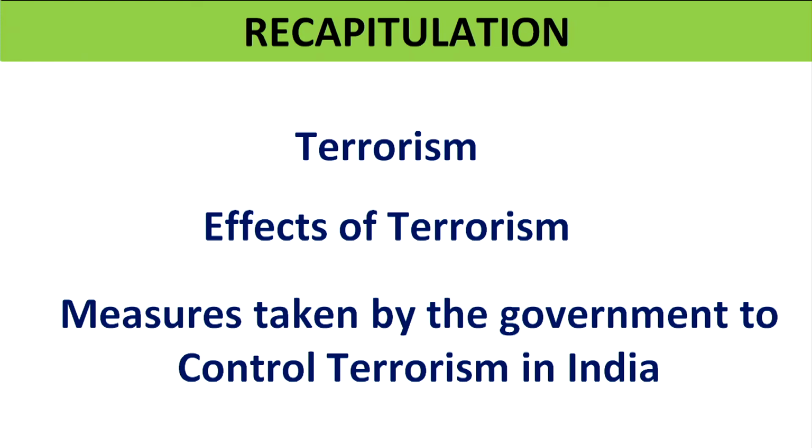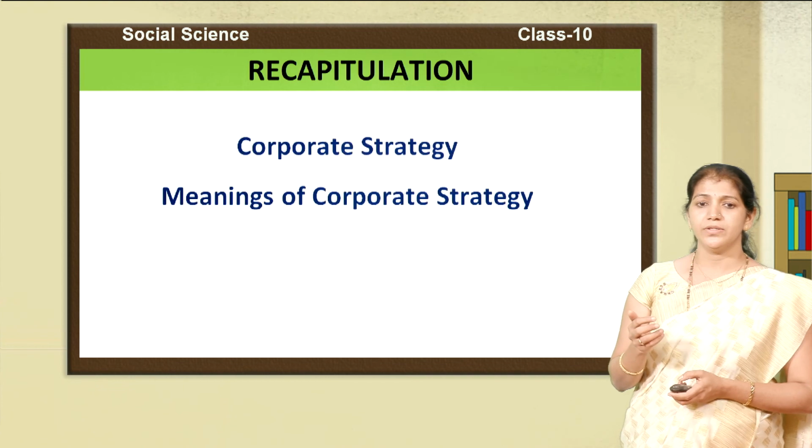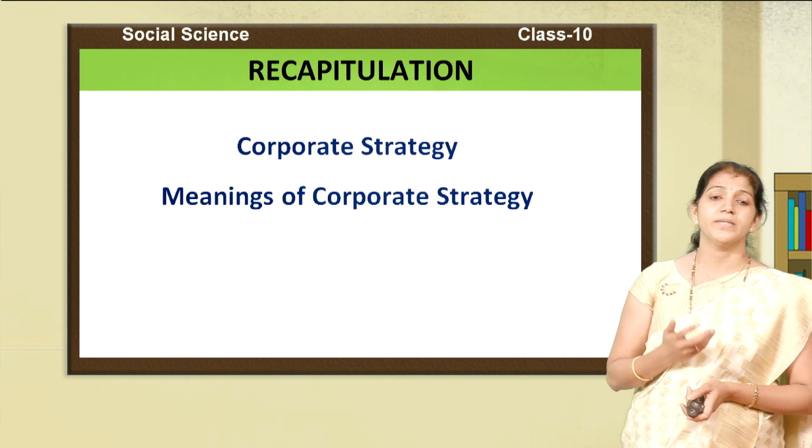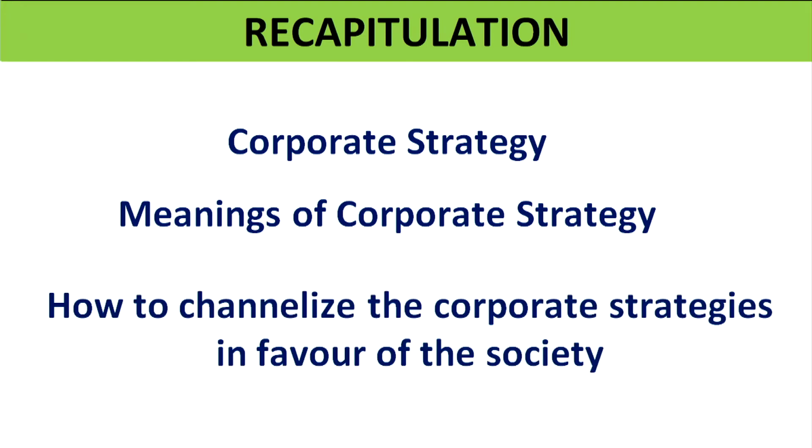the terrorist activities in India. And last, we discussed what is the meaning of corporate strategy and how corporate strategies are creating negativity in the society, how they are planning and exploiting the people, and how to channelize the corporate strategies in favor of the society.